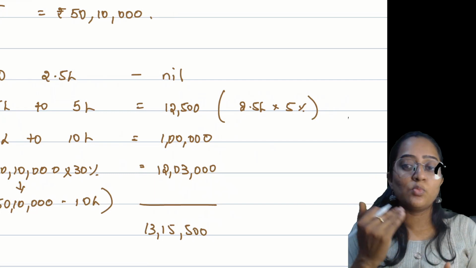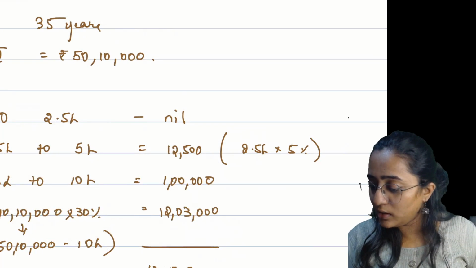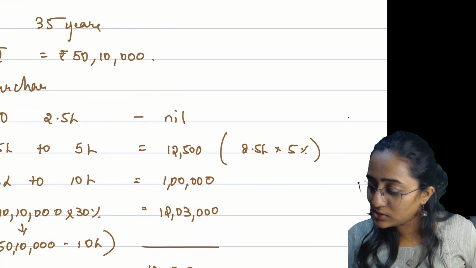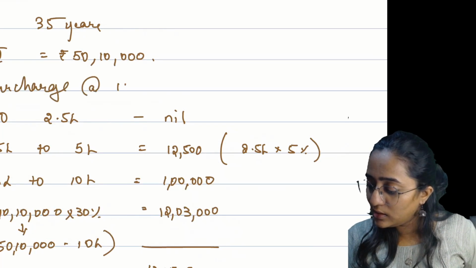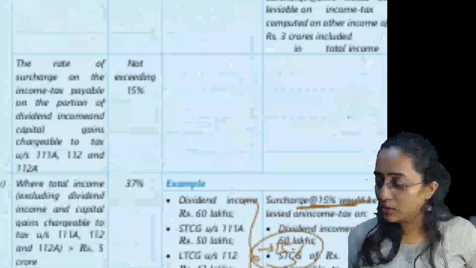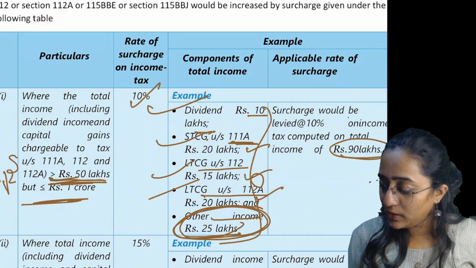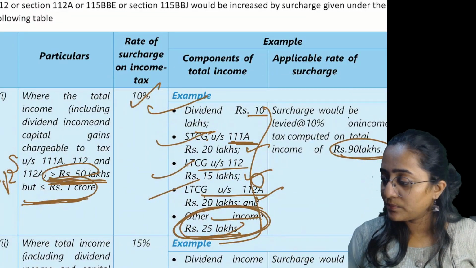If your income is more than 50 lakh but less than or equal to 1 crore, how much is the surcharge applicable? Surcharge which is applicable is 10%, correct? See here: more than 50 lakh but less than or equal to 1 crore.